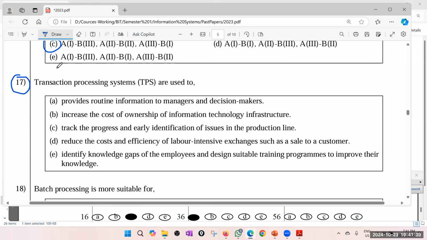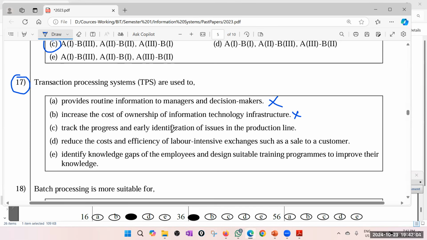Right. Transaction processing systems are used to provide routine information to managers and decision makers. Now, transaction processing systems are to process transactions and store that information. And okay. Increase the cost of ownership of information technology infrastructure. No, that is not TPS stuff.